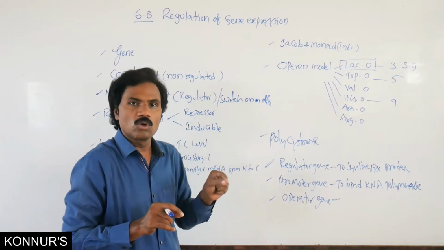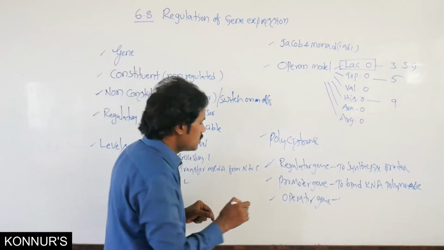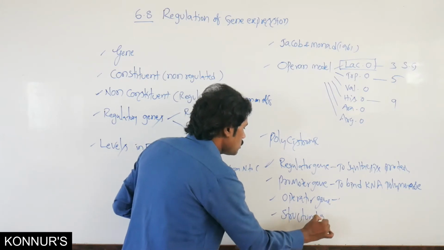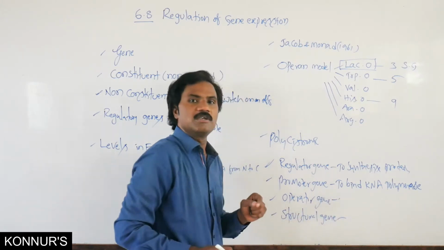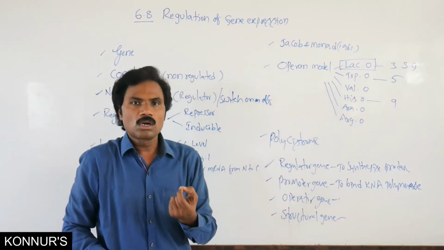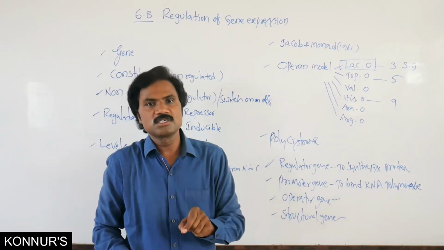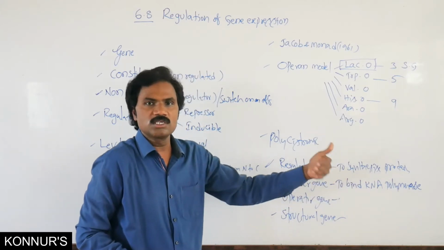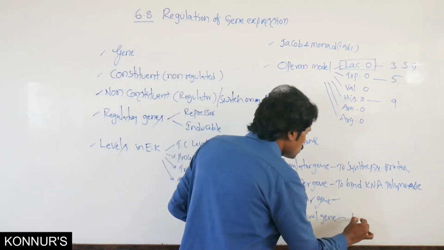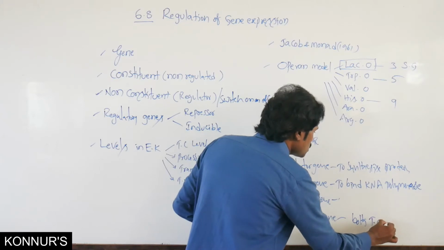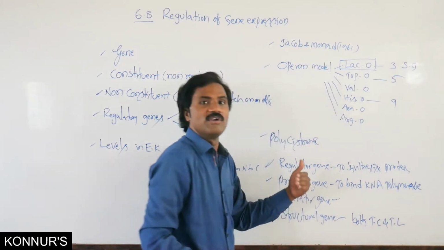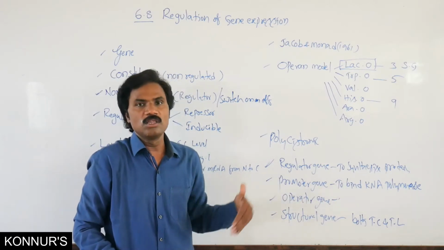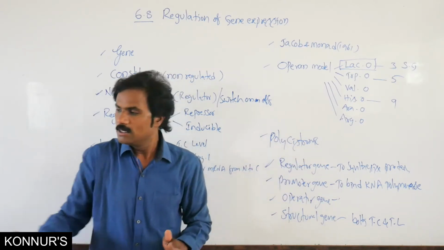The structural genes help in transcription of mRNA as well as translation of proteins, both being active in that specific operon.